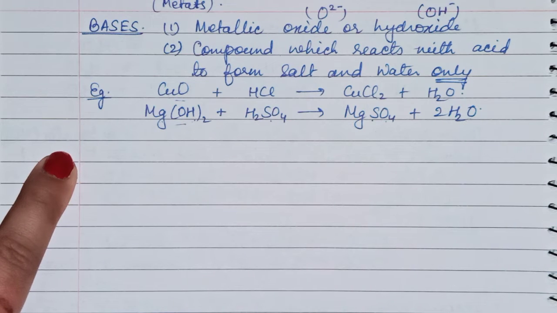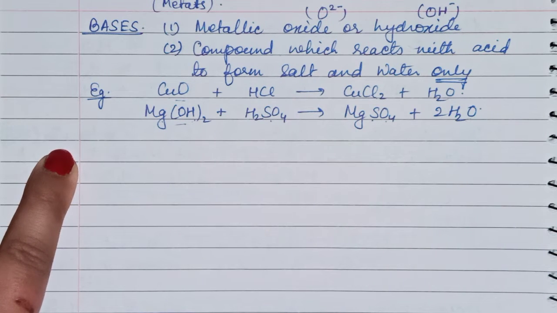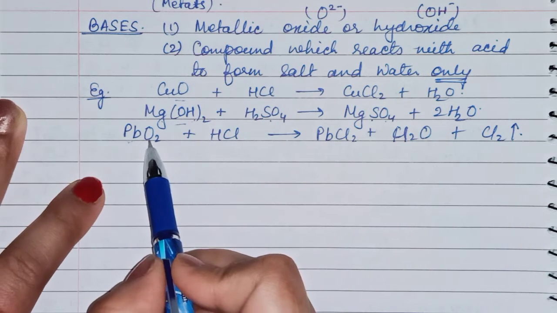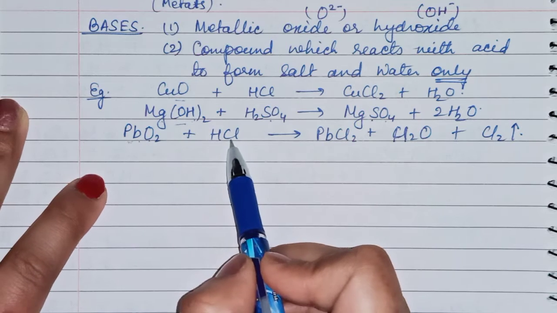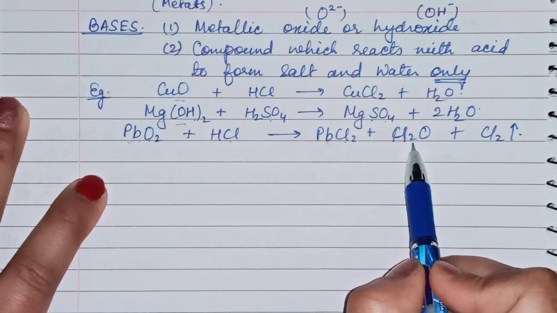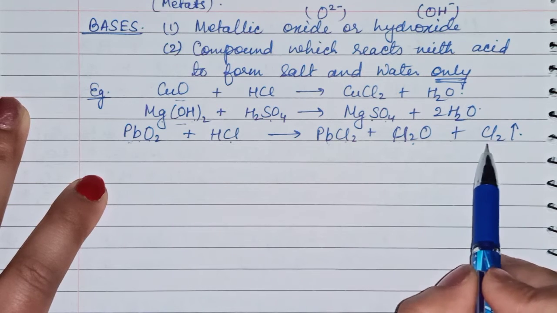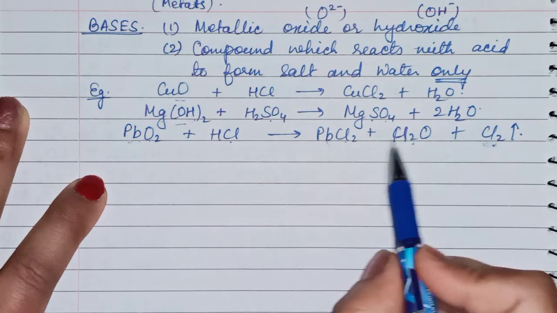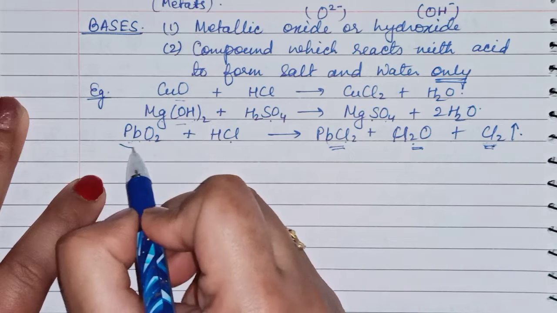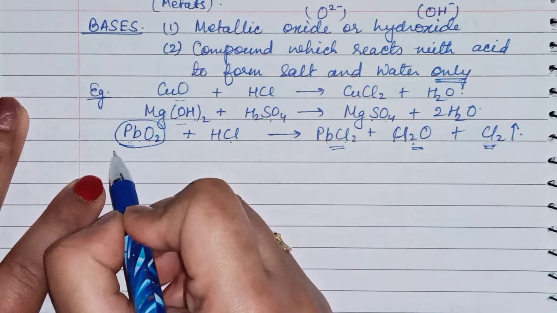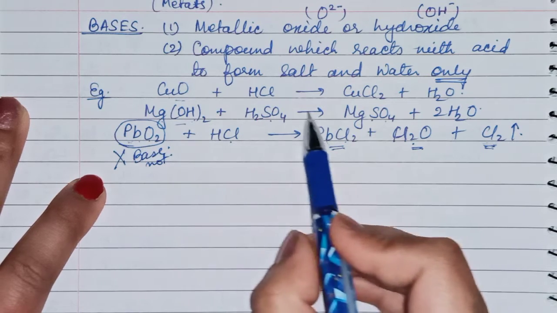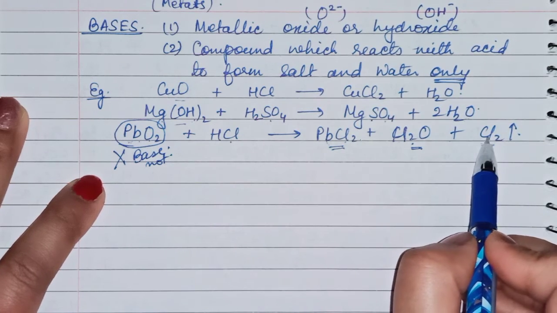Now let's take one example of lead oxide. Here lead is a metal and the oxide of a metal is a base, reacts with acid HCl. It will give salt, lead chloride. Water is also here, H2O, but with water, chlorine gas is also forming. So here salt, water and chlorine gas are forming. That's why you cannot say it is a base. It is not a base, because it is producing salt, water and chlorine gas also.